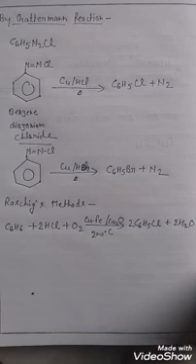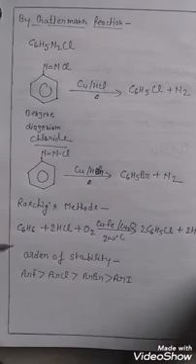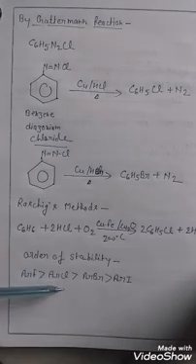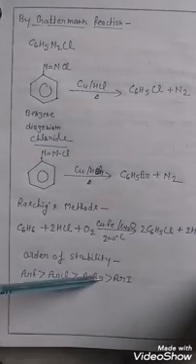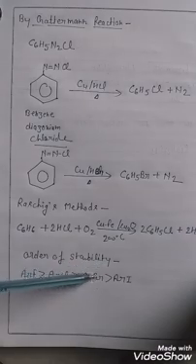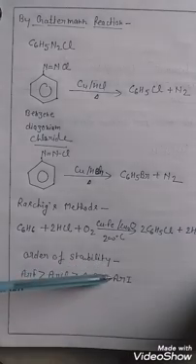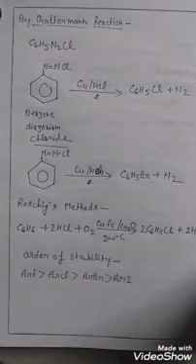Their order of stability is: aryl fluoride is more stable than aryl chloride, which is more stable than aryl bromide, and aryl bromide is more stable than aryl iodide.